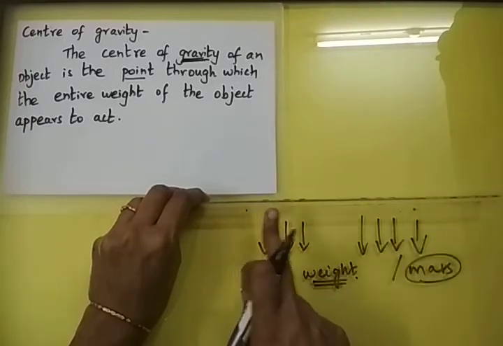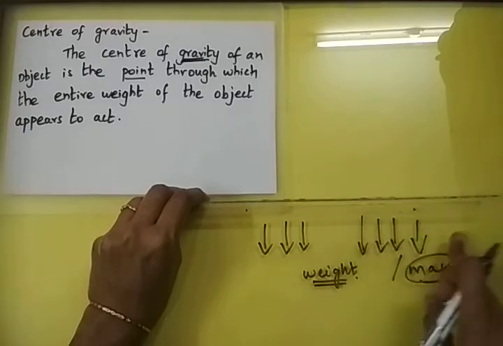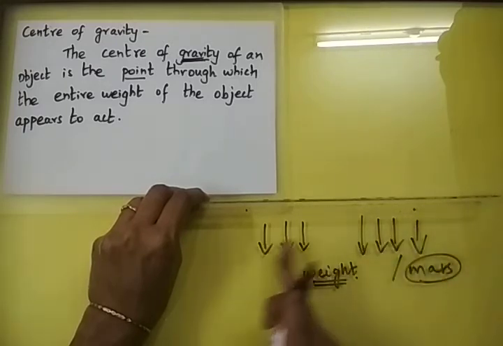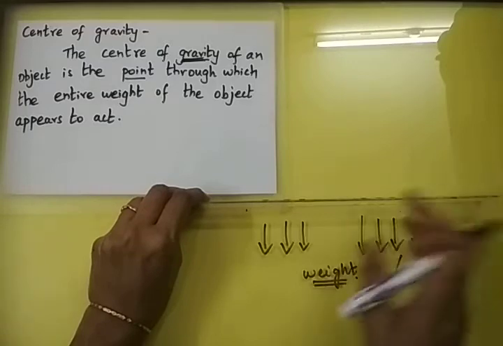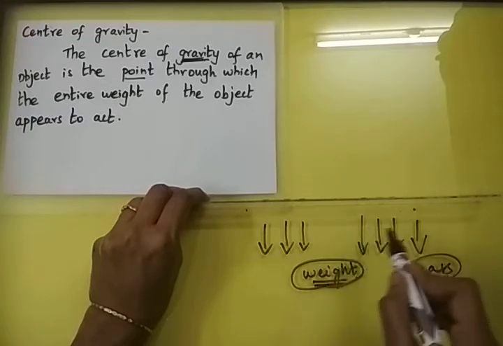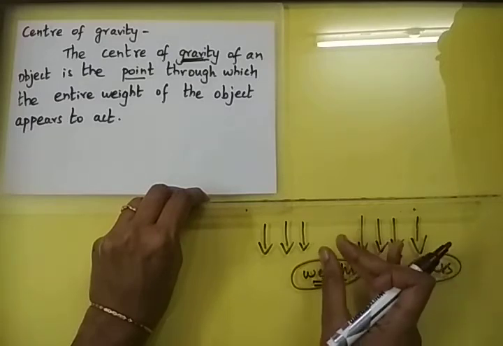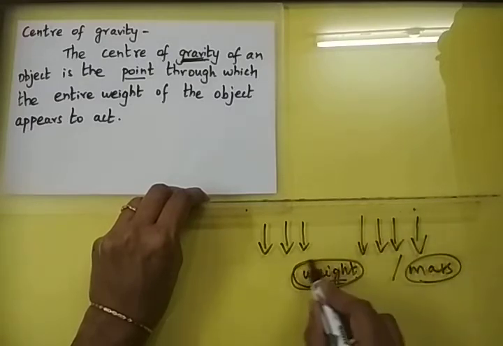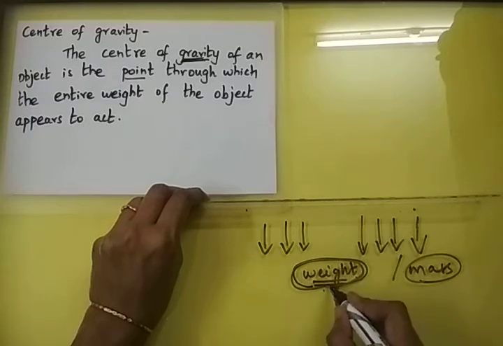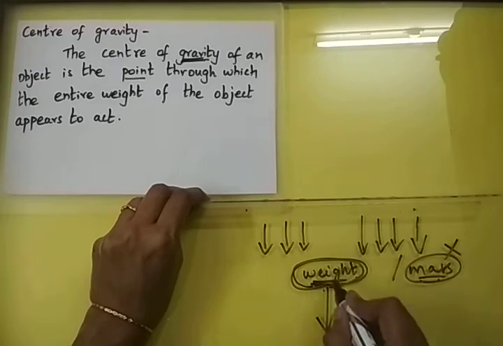So these particles will experience a gravitational force. These tiny forces, when added together, make a resultant force, which is called the weight of the body. So each particle will experience a little force, and when those tiny forces are added together, we call that the weight of the body. It is a vector quantity, whereas mass is a scalar quantity which has no direction. Weight acts downwards, because it is a gravitational force experienced by the mass of the body.